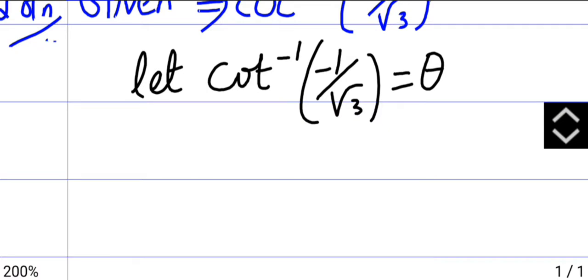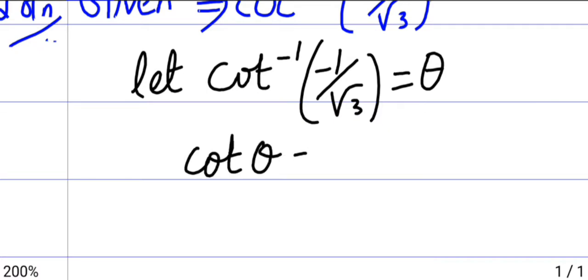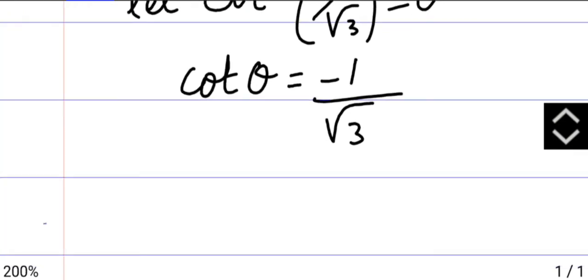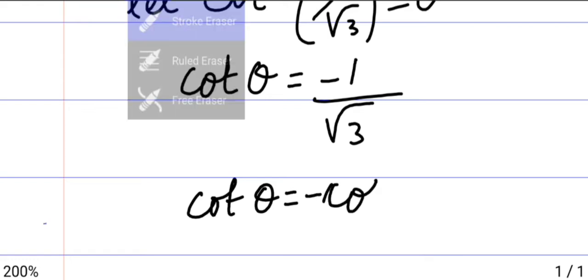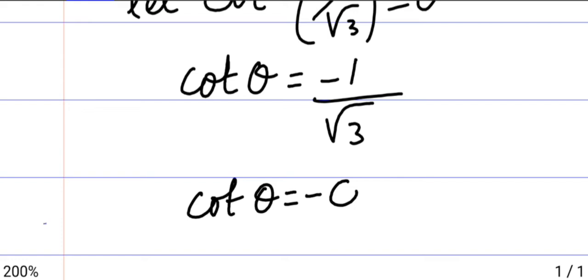Then cot theta is minus 1 by root 3. Then cot theta is minus cot 60 degrees.